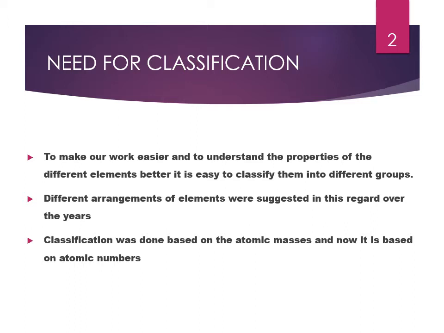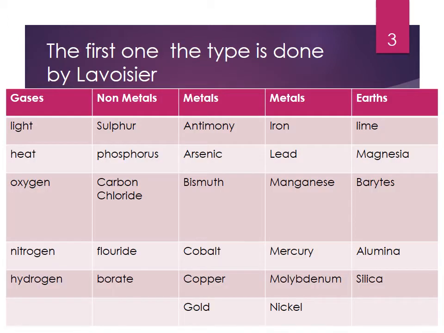The classification was initially done based on atomic masses and now it is based on atomic numbers. The first type of classification was done by Antoine Laurent Lavoisier. In the year 1789, he defined a chemical substance as something that could not be broken down further, and he listed 33 different substances coming under this definition. He classified them into 4 different categories: gases, nonmetals, metals, and earth. But this is no longer relevant.